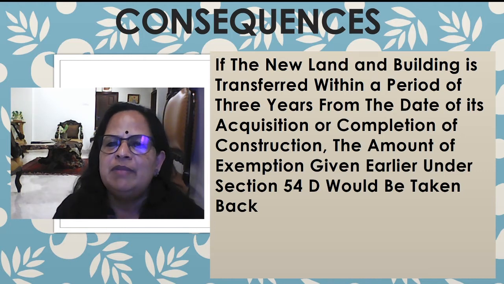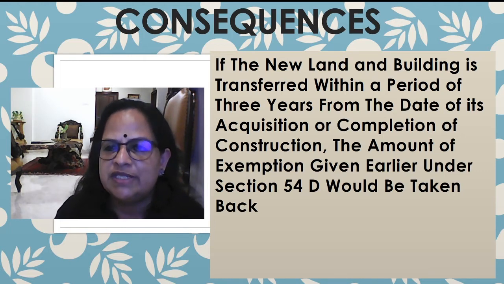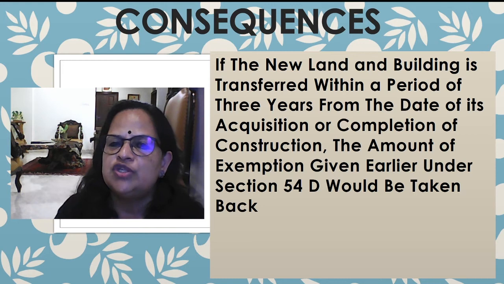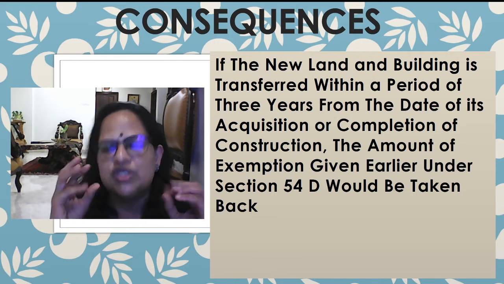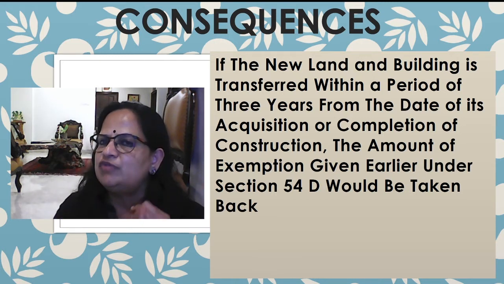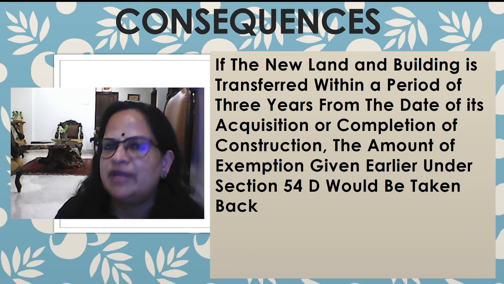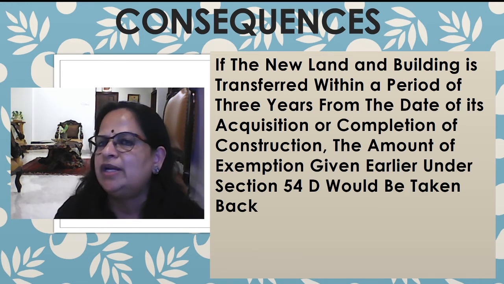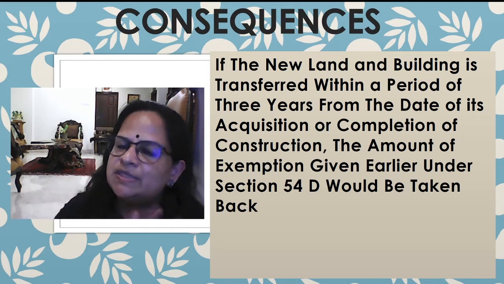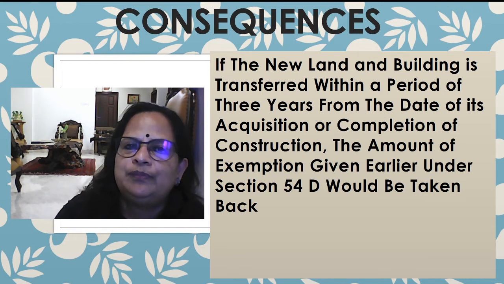So if the new land and building is transferred within a period of 3 years from the date of its acquisition or completion of construction, the amount of exemption given earlier under section 54D would be taken back. So this consequence is the same. We have seen that section 54 has a 3-year lock-in period, 54B also has a 3-year lock-in period, and section 54D also has a 3-year lock-in period. So this 3 years is a general condition for all the section 54.